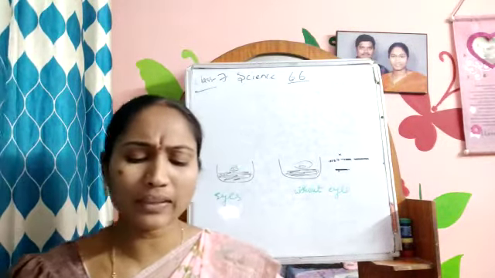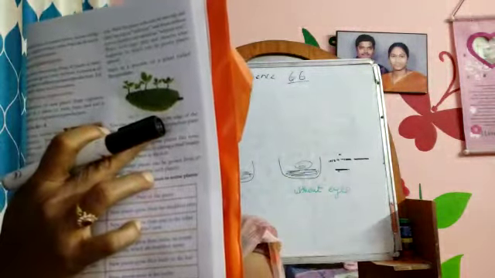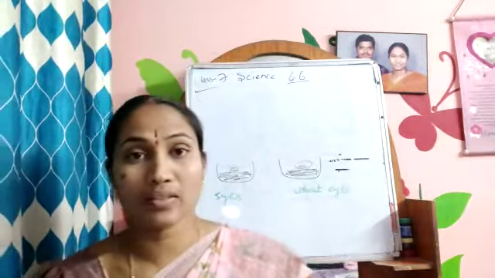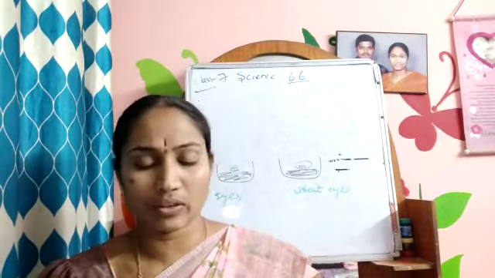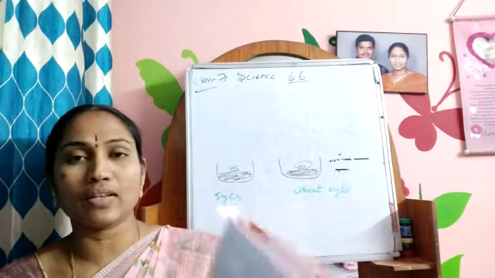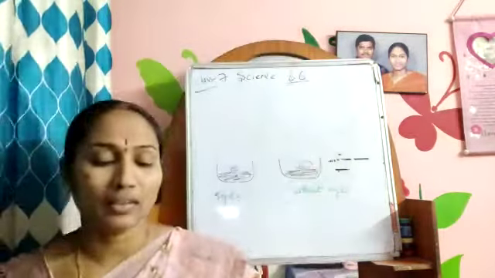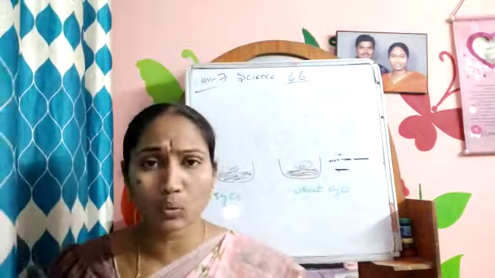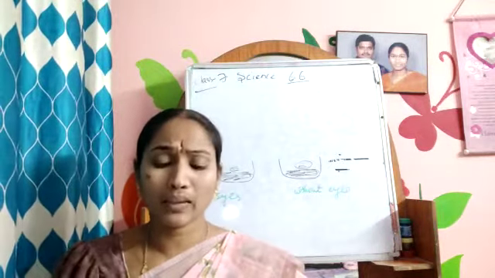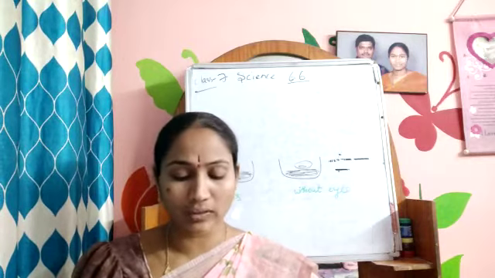And one more example. Here is a picture of a plant called Bryophyllum. I think everyone has seen it, it is very famous. That means everywhere you can find it, Bryophyllum. You can see baby plants on the edge of the leaves. As I have shown you, here is the baby plant. This is called a baby plant that is coming out from the leaf itself, not from the roots or the stem. You can see baby plants on the edge of the leaves.